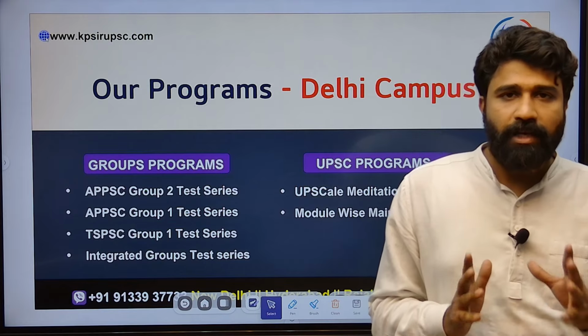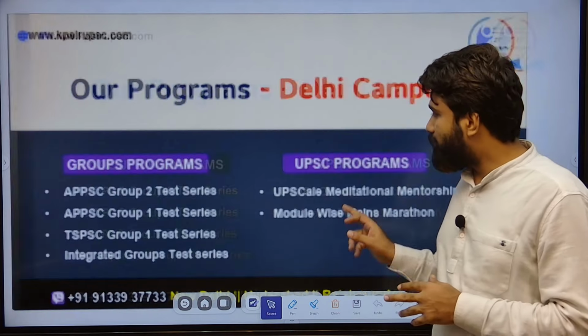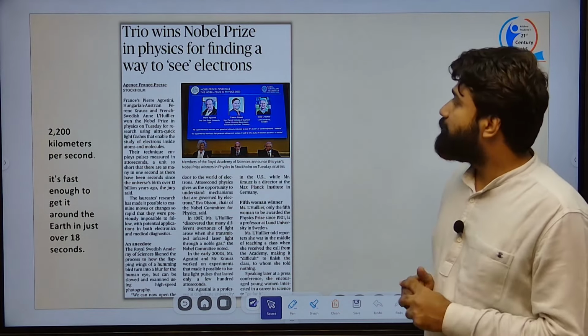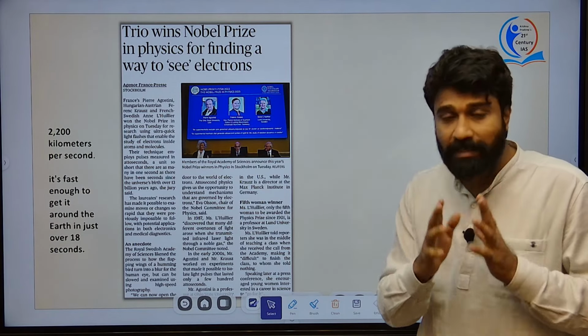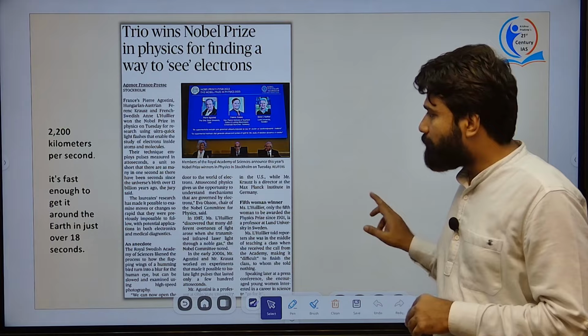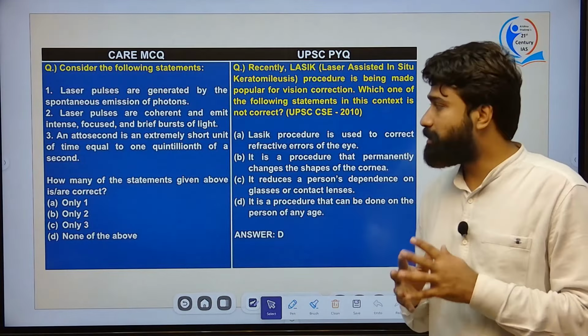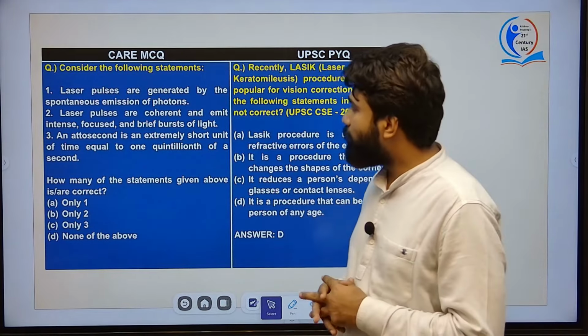UPSC. And coming to our first article, the first article is about the Nobel Prize in Physics for finding a way to see electrons. What is this article talking about? Let's come to the MCQ. It can save your time and energy. Next, consider the following statements.